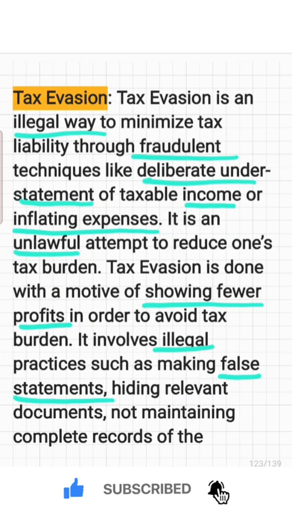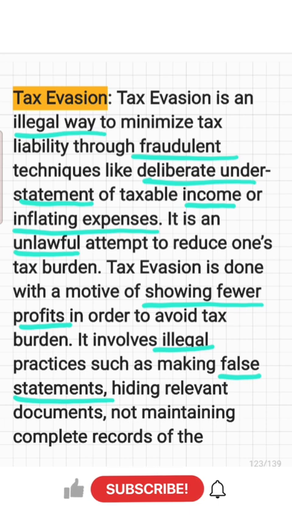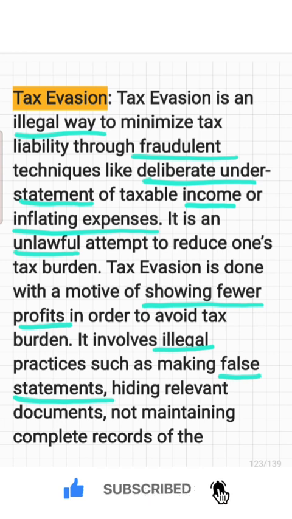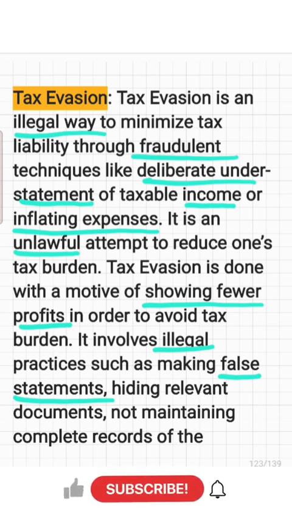And what do you mean by tax evasion? Tax evasion is a completely illegal way to minimize tax liability. Mainly they apply fraudulent techniques like deliberate understatement of income or inflating expenses. It is an unlawful attempt to reduce one's tax burden. The main motive is to show a low profit in order to avoid the tax burden.